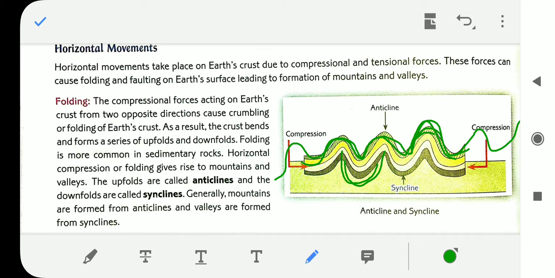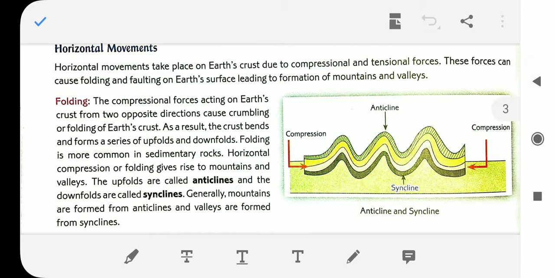Already you know the igneous rocks, the sedimentary rocks and the metamorphic rocks. The second type is the sedimentary rocks, and these foldings are commonly created in this type of rocks. Horizontal compression or folding gives rise to mountains and valleys.